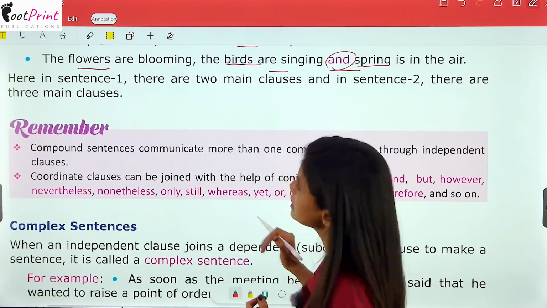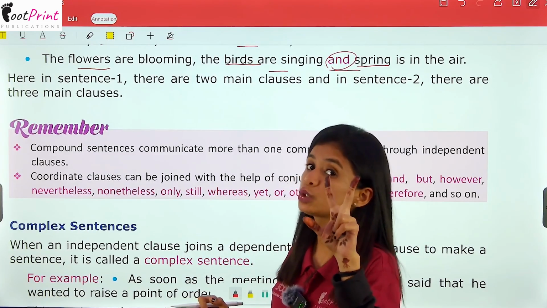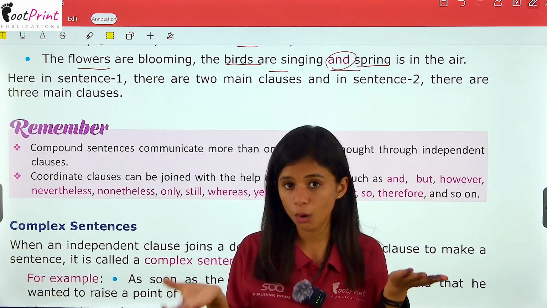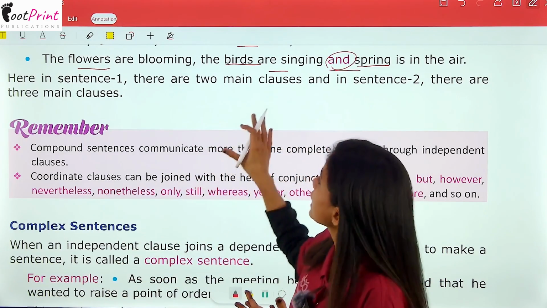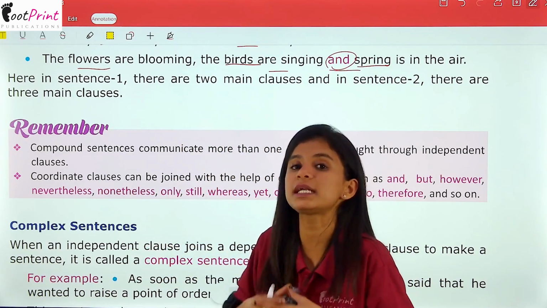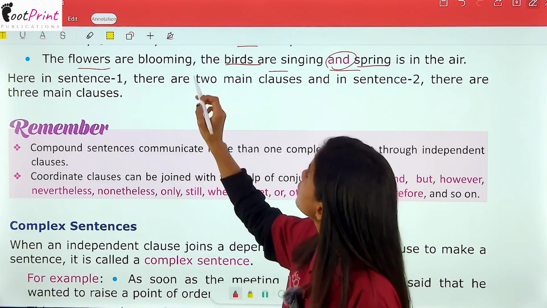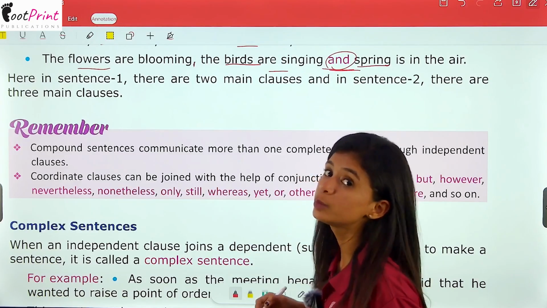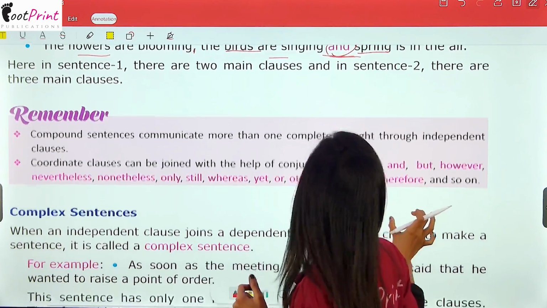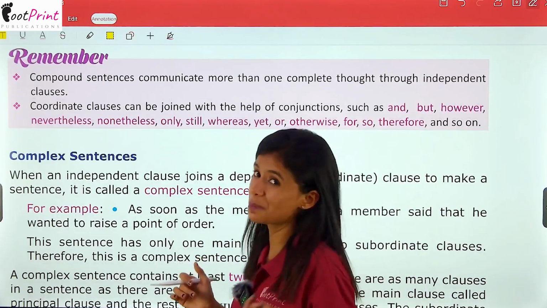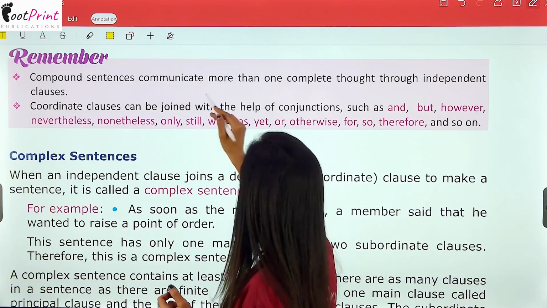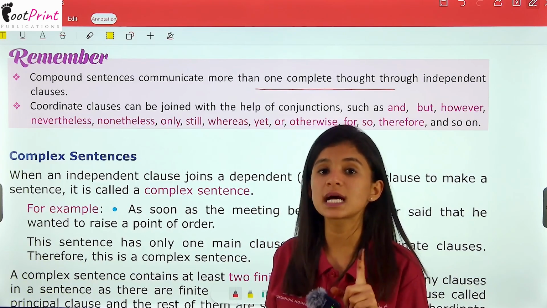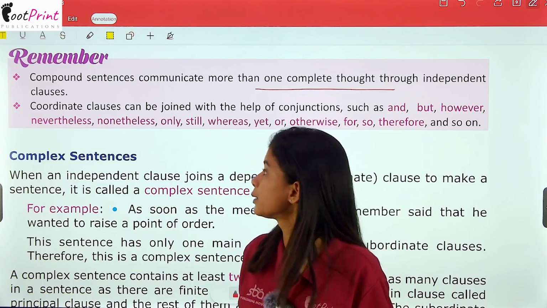So, as you have already seen, in the first one there were only 2 clauses that were joined together with the conjunction, that is either and or. But in the second sentence there are 3 sentences that we have joined together. In the first one we have used a comma, and in the second one we have used and, which is also a conjunction. Now you have to remember that compound sentences communicate more than one complete thought through independent clauses. वो एक से ज़्यादा complete thought को express करते हैं.